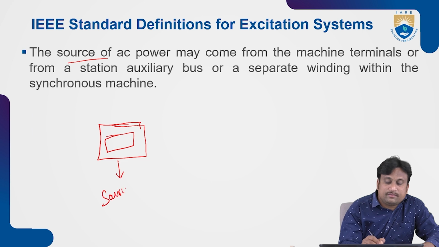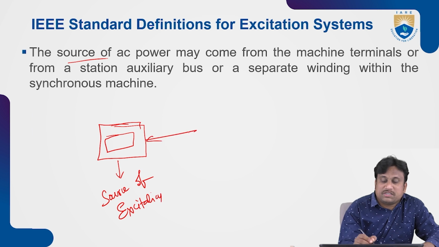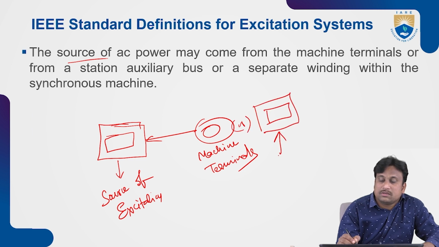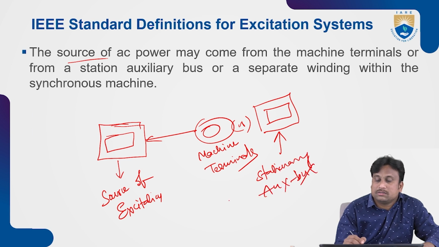Source of excitation, which will be coming from the machine terminals. So here the machine terminals are connected, or it may be taken from one of the stationary auxiliary bus. This is called the stationary auxiliary bus.